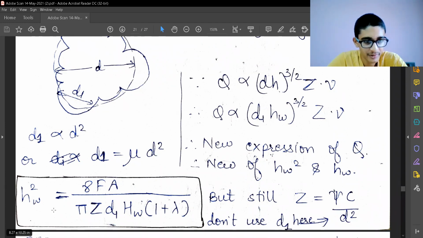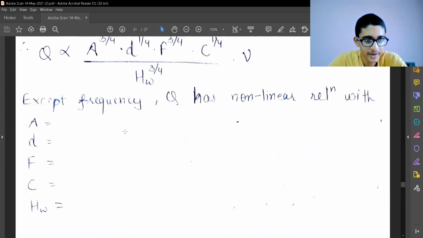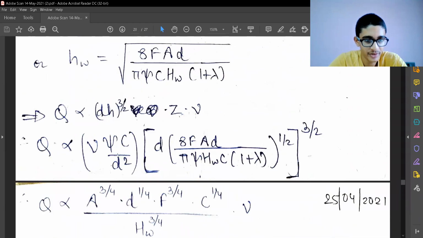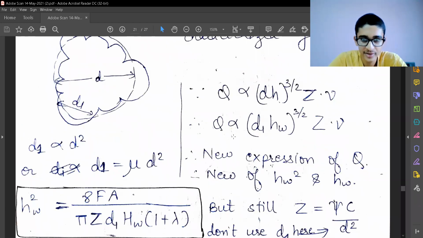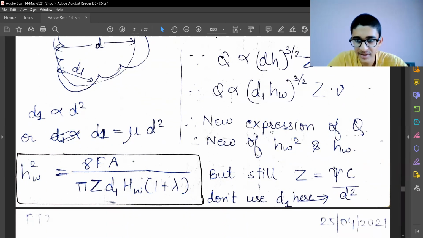So HW square will be, I want to substitute that d in the formula which I have used everywhere by d1, and that's the change. So Q will now be d1 H raised to 3 by 2, Z, into frequency. I have replaced d by d1 and h by HW. So the new Q will have the new expression of HW, which I have explained over here, the change.